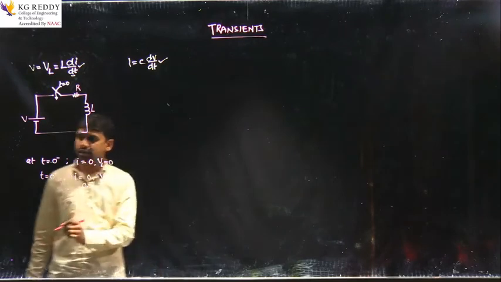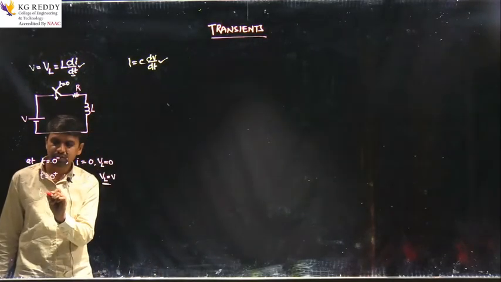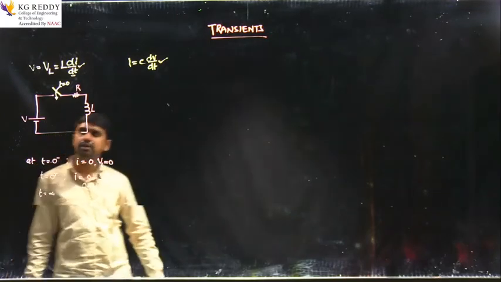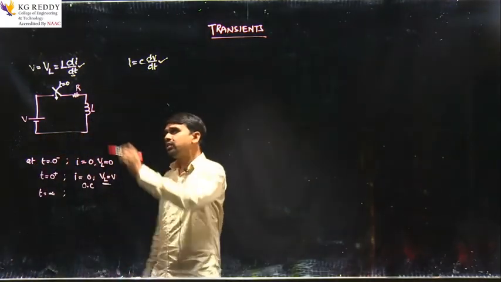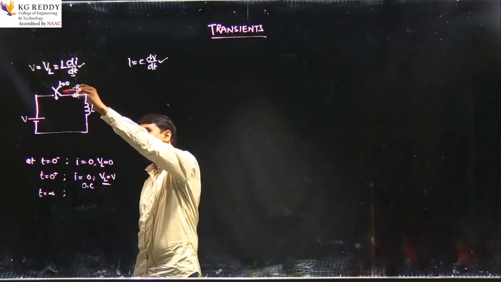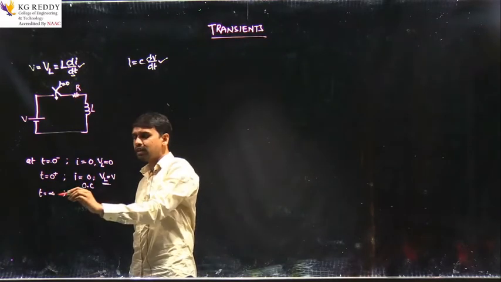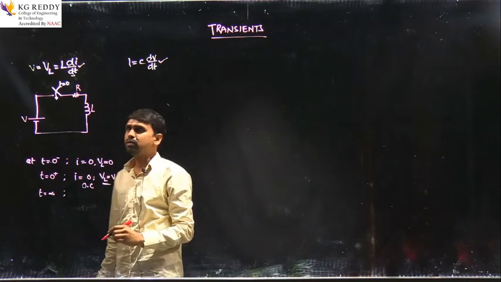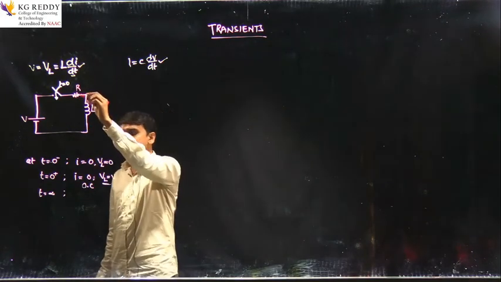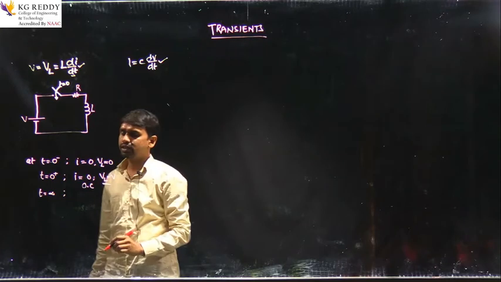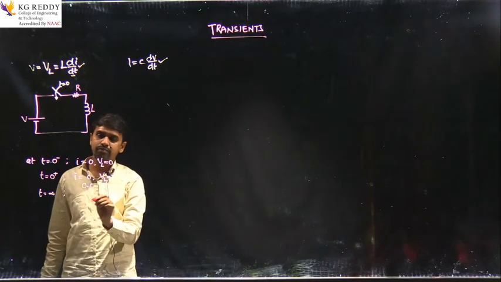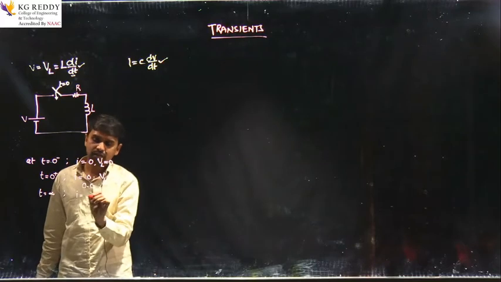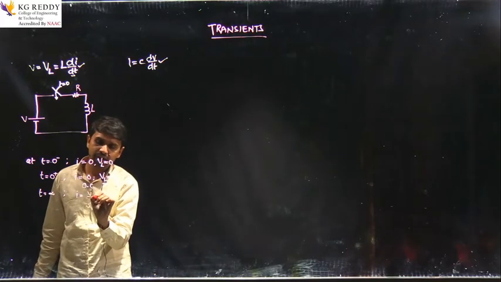Similarly, now consider the case at t equal to infinite, that means we close the switch and it is closed for a long period of time, that is up to t equal to infinite. Then what will be the current in the circuit here, right? So here the current will be I equal to V by R,